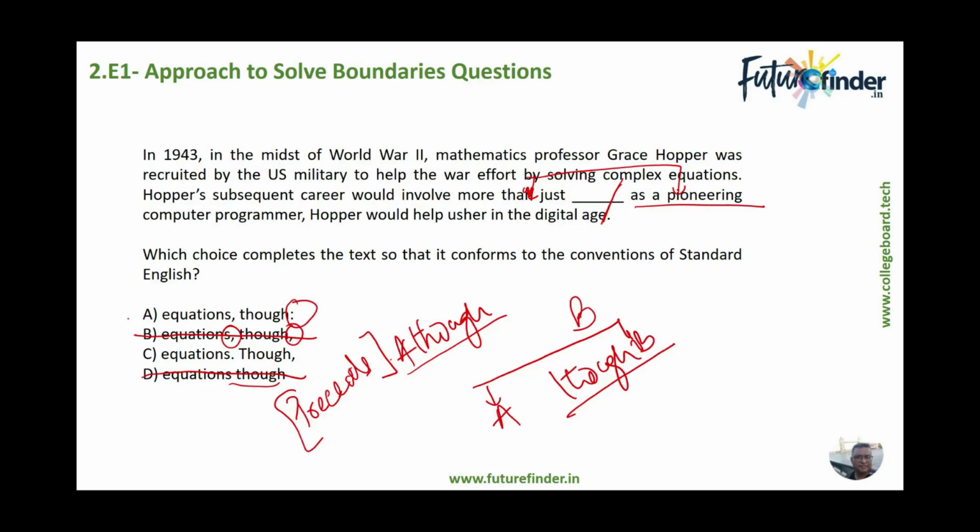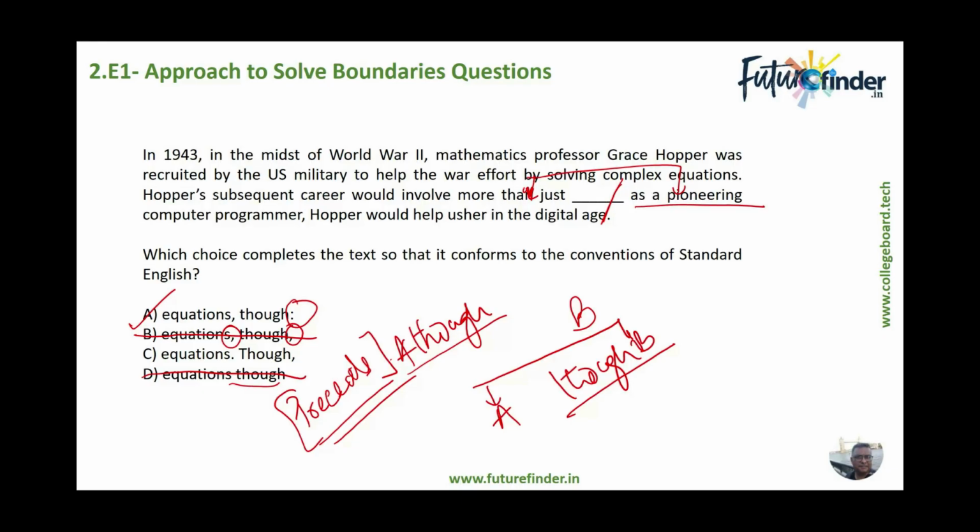So though we have already established that A should be the answer, let's still read and find out whether there is a contradiction between what precedes A and A. So in 1943, in the midst of World War II, mathematics professor Grace Hopper was recruited by the US military to help the war effort by solving complex equations.